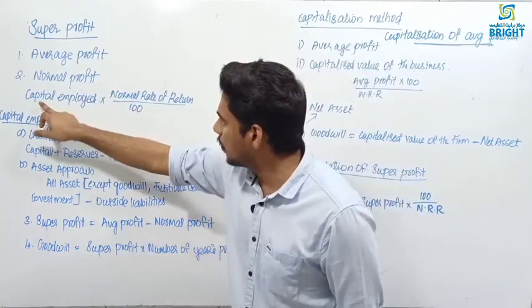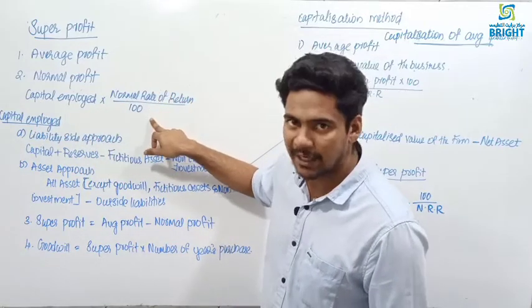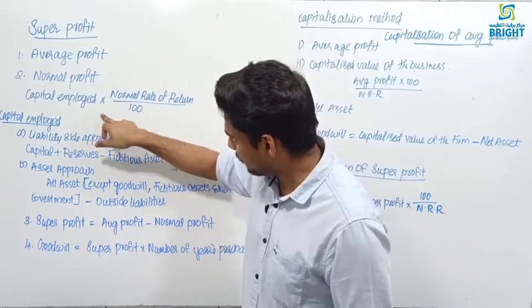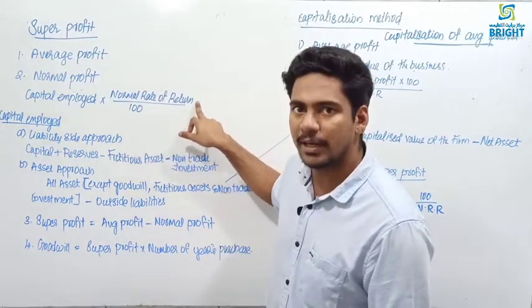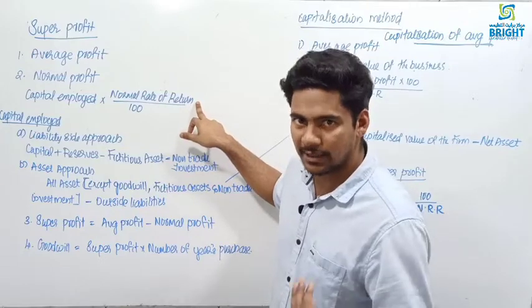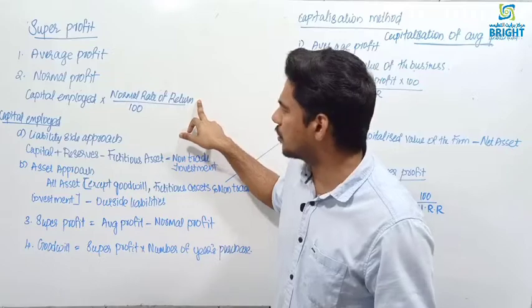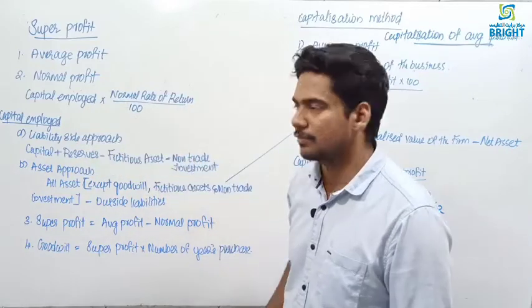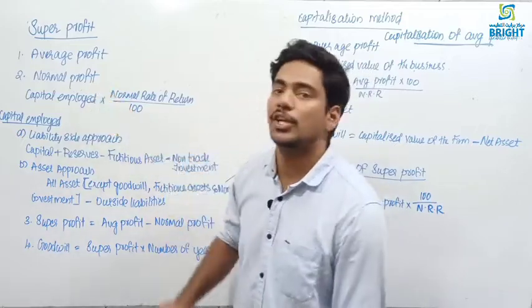Normal profit is equal to capital employed into normal rate of return divided by 100. Normal rate of return, normal earnings by other firms. Okay, normal rate of return that they will give in the question. Then capital employed. So capital employed into normal rate of return divided by 100 will give you normal profit.